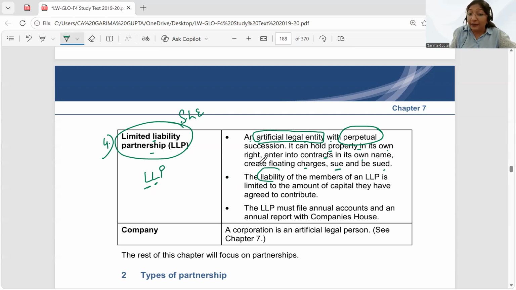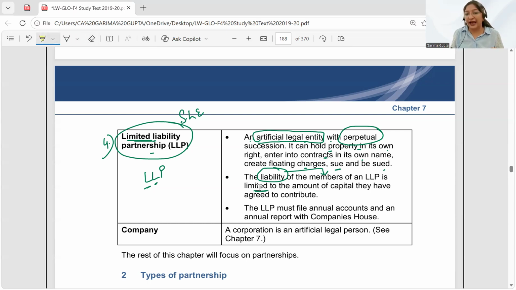But the liability, it's very much evident from the name itself, limited liability. So the liability of the members is limited to the amount of the capital they have invested. That means, if Ankita and I, as we have discussed in this example, Garima and Ankita have started a business, but we don't want our personal assets to be involved in this business. We want our liabilities to be limited to the amount we have invested.